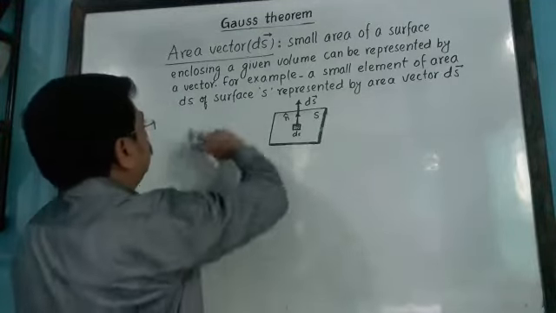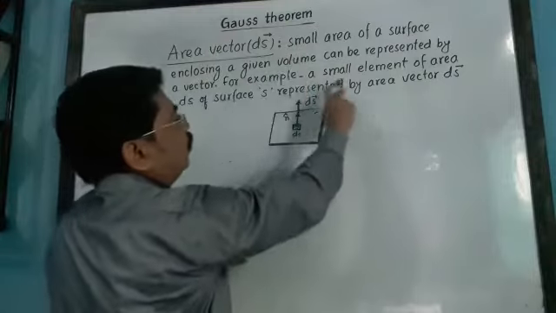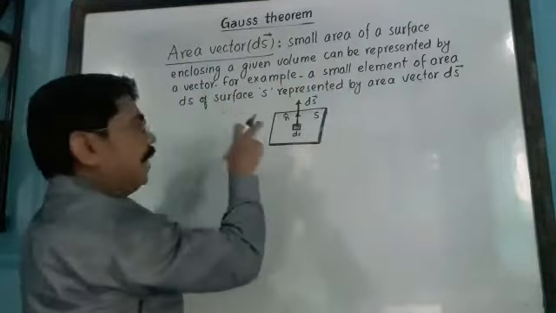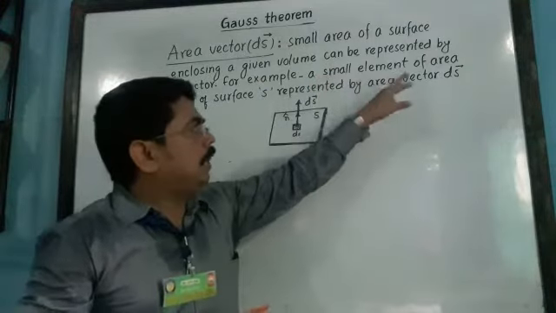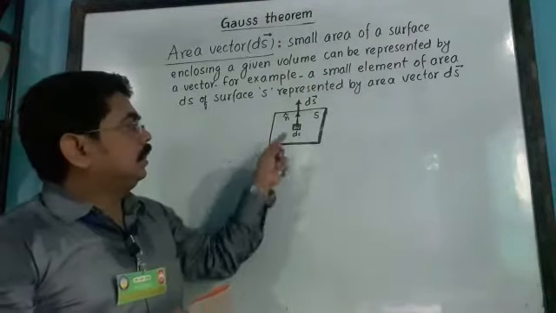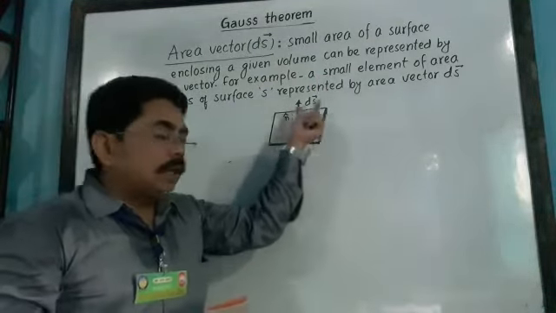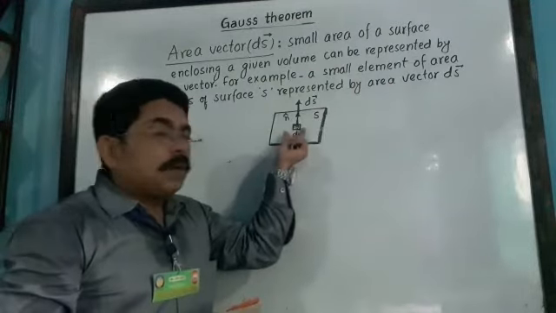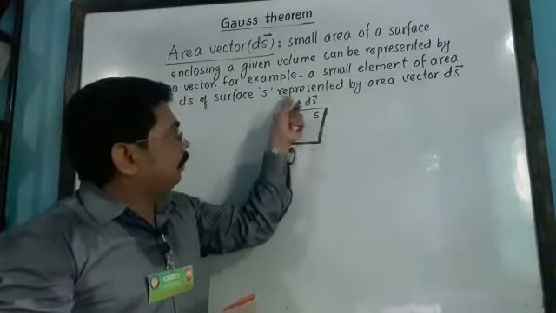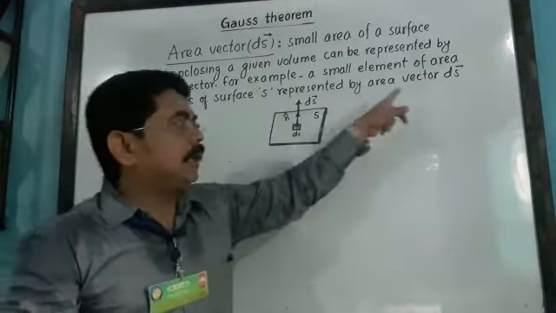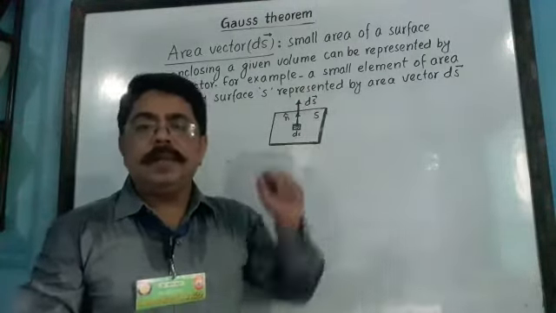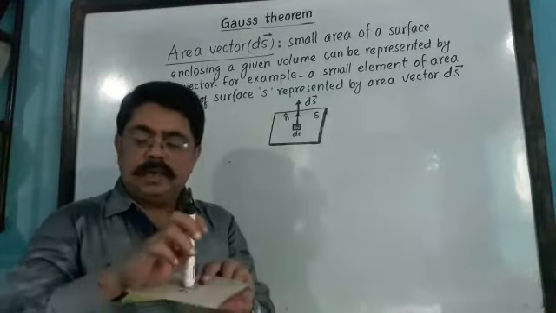Clear? See, a surface enclosing a given volume can be represented by a vector. For example, a small element of area ds. This one ds: we have considered a small area ds, and the small element of the surface can be represented by the area vector ds.